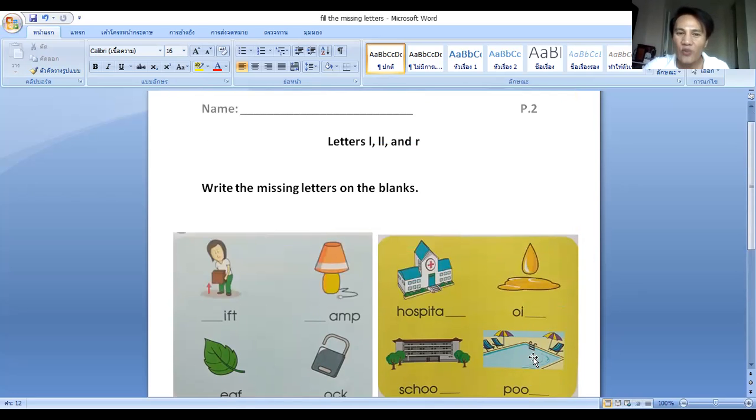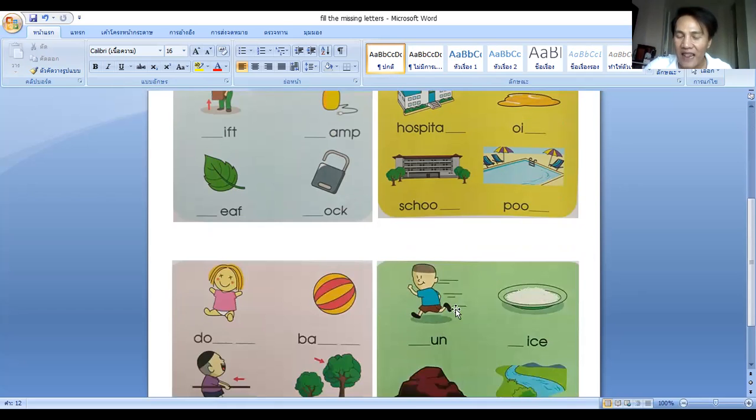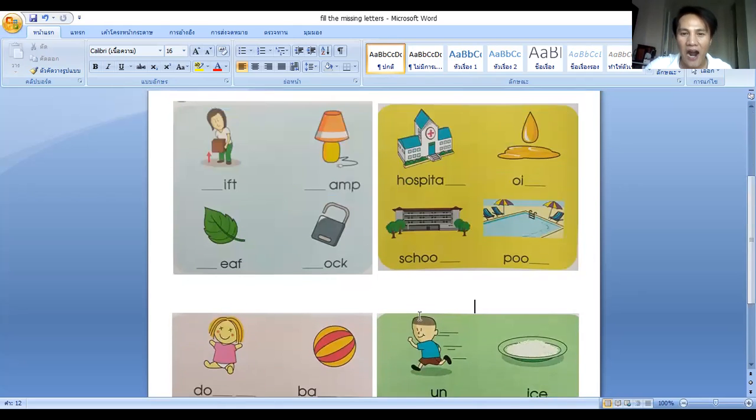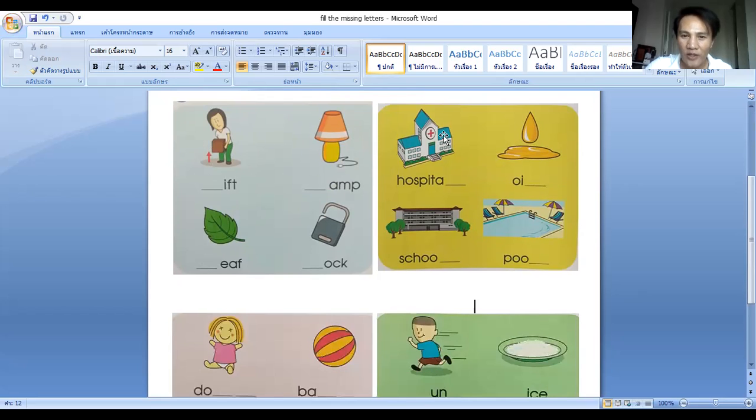Okay, you write whether the word starts with letter L or should it start with letter R. Okay, can you say what word is it and this one? All these words, okay?